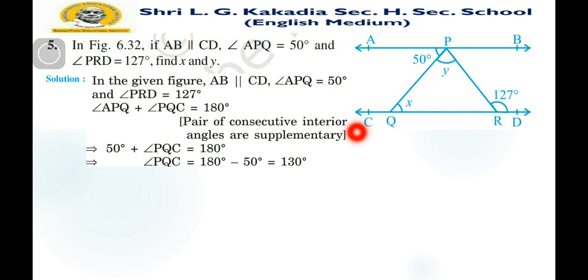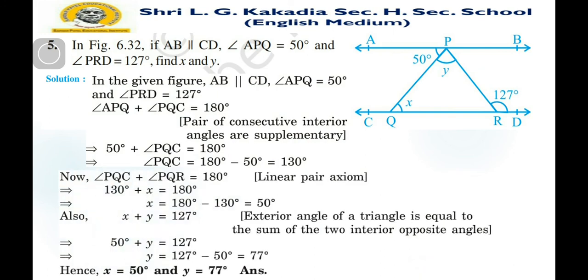So PQC is equal to 130. Now PQC plus PQR is equal to 180 because of the linear pair axiom. Here QP is a ray on line CD, so PQC plus PQR is equal to 180. So we can find the value of x: 130 plus x is equal to 180, then x is equal to 50.